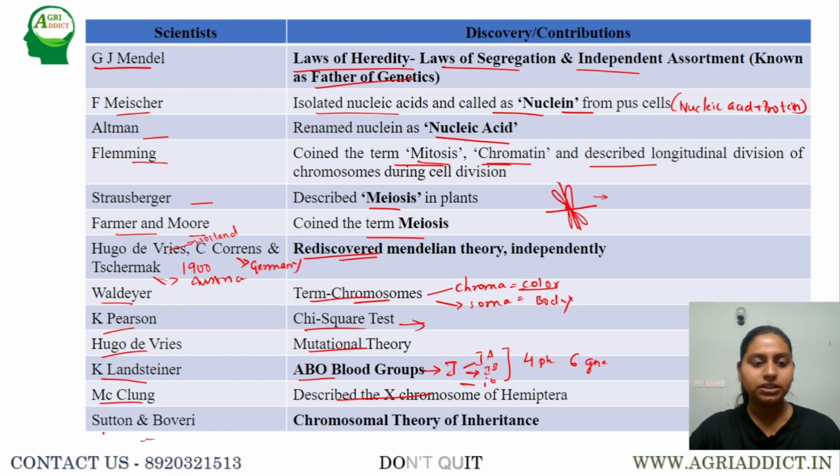Later, Sutton and Boveri proposed the chromosomal theory of inheritance. They were the first ones who gave the concept that genes are located on chromosomes. Sutton worked on grasshopper, and Boveri worked on sea urchin. But they were not able to give experimental evidence. So they only said that genes are located on the chromosome and the behavior of the chromosomes during cell division is ultimately responsible for the Mendelian laws.